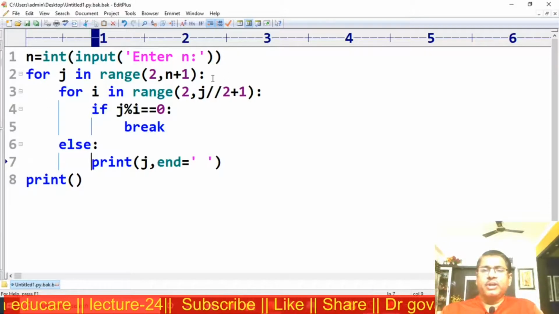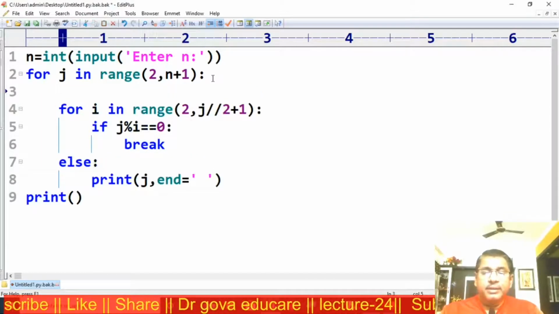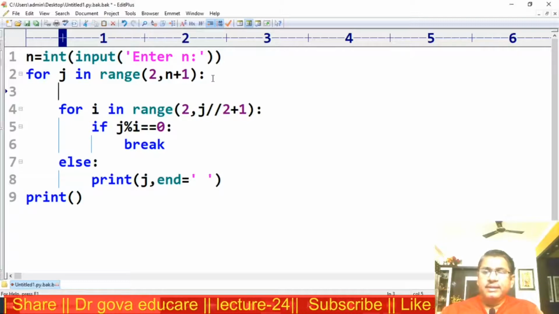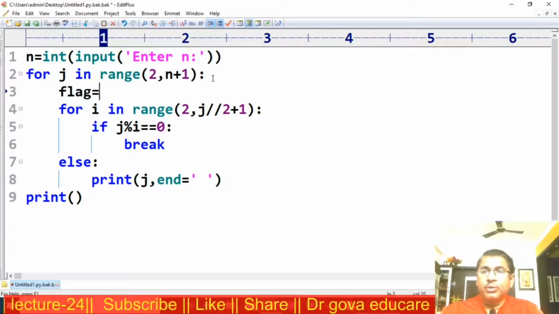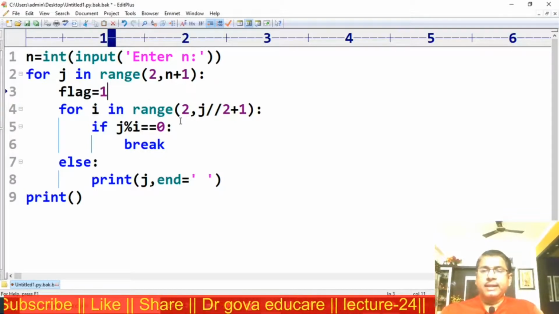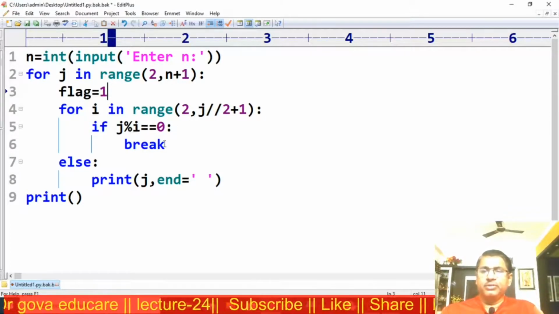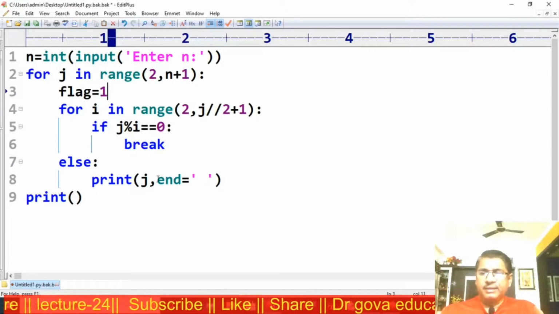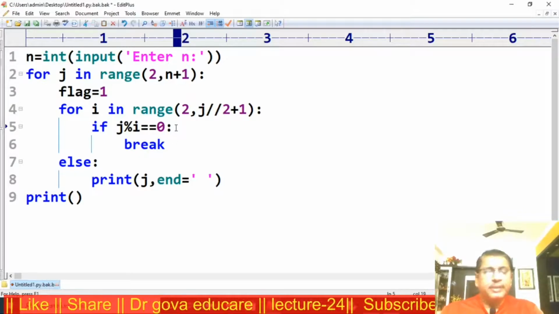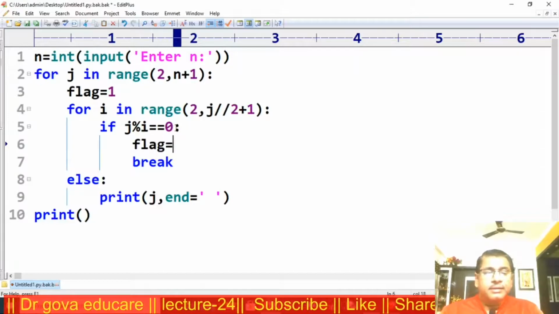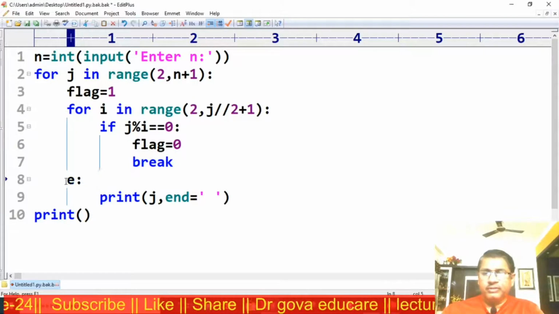Now the same program I am writing without the else suite. First I am checking, assuming j is a prime number, flag is equal to 1. For I in range, if j modulo division with I is equal to 0, break, else print j, flag is equal to 0. It's not a prime number. Now I don't want to use this.